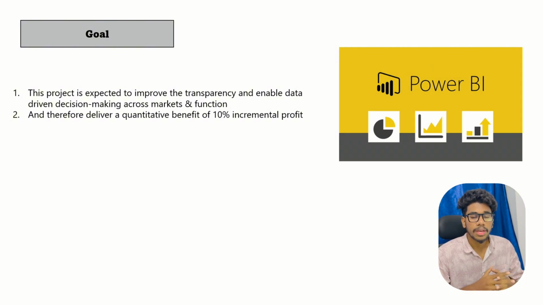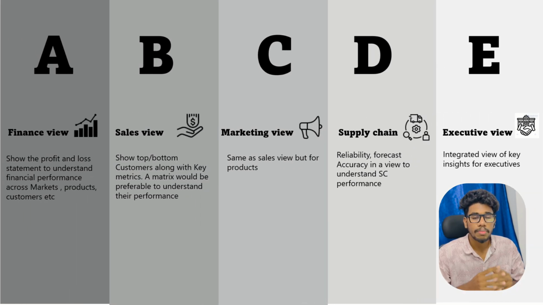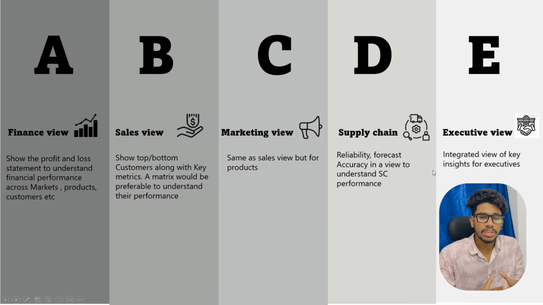In the report, I created different views, and these are the 5 different views: finance view, sales view, market view, executive view, and supply chain view. I will go through each view and explain what features I added and the key metrics that help a stakeholder get meaningful insights. Let's get into the dashboard directly now.